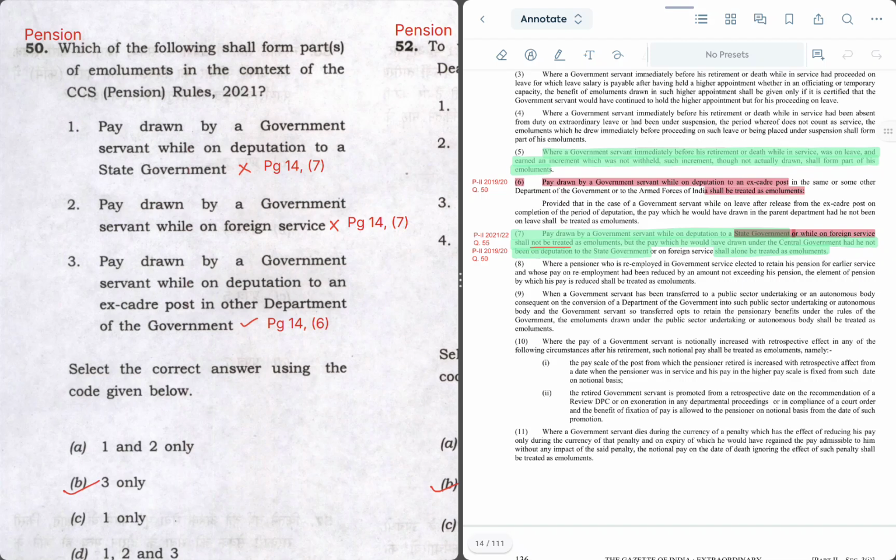Statement 3 says pay drawn by a government servant while on deputation to an ex-cadet post in other department of the government. So in subpara 6, it is given that this will be treated as emoluments. If a government servant is on deputation to an ex-cadet post, the pay drawn by him on deputation will be part of emolument. So option 3 is the right option, hence the right answer is B.